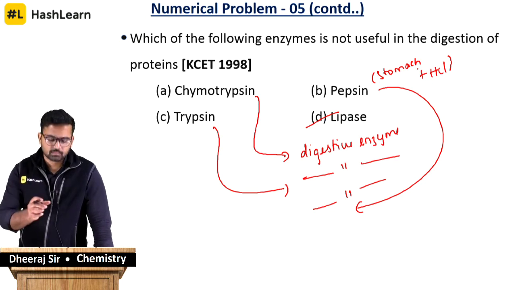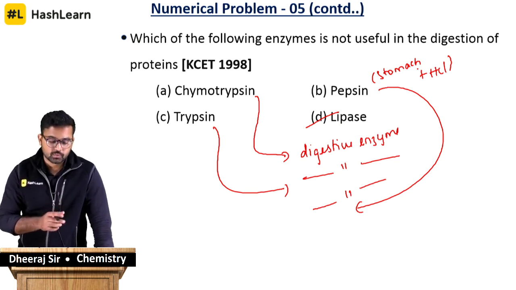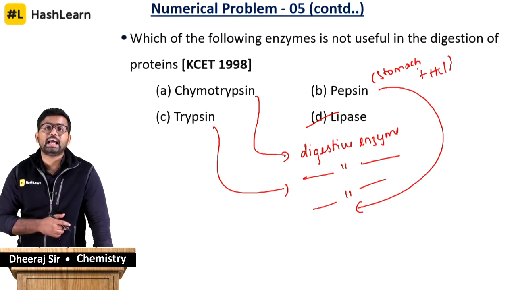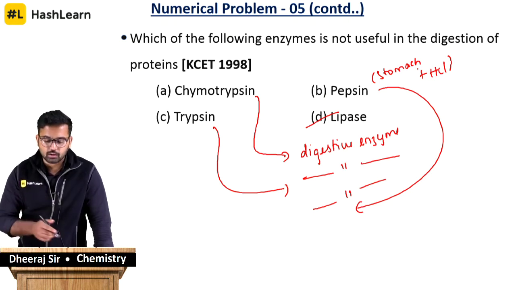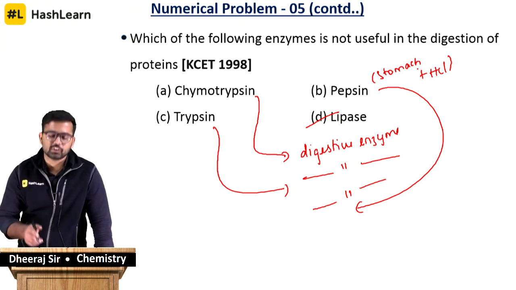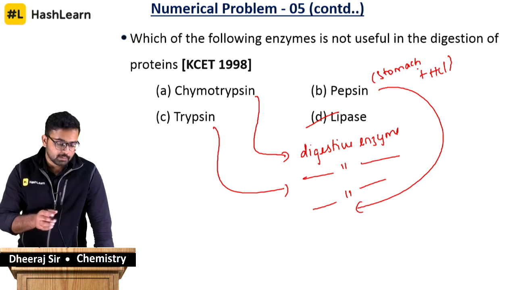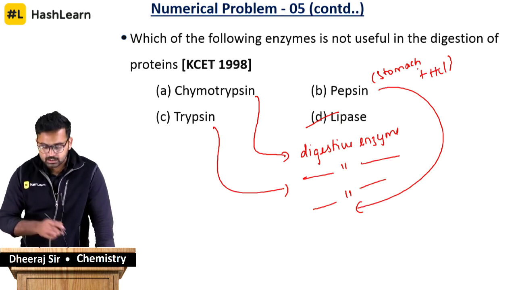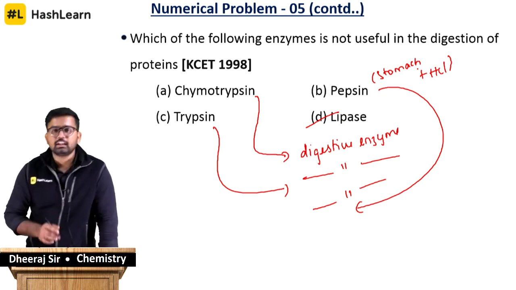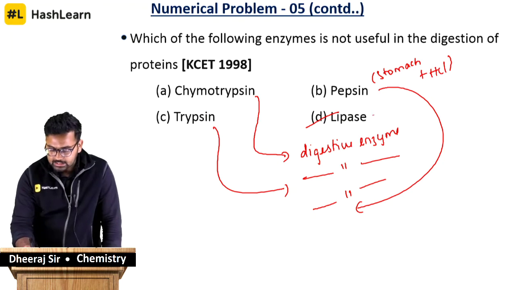These two predominantly have serine fragments in them, and all of them do the same thing, digestive breakdown of protein. But what is their location of action? Pepsin works in the stomach, chymotrypsin and trypsin predominantly work in the intestine. So this is a little detail about the other options. All three act as digestive enzymes.